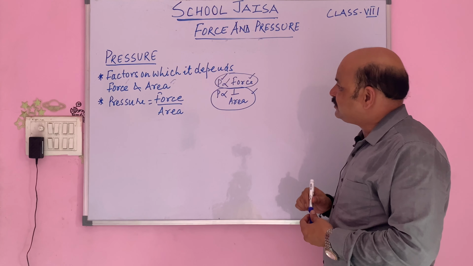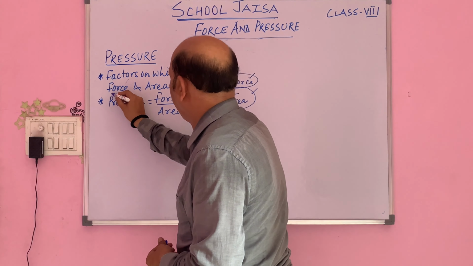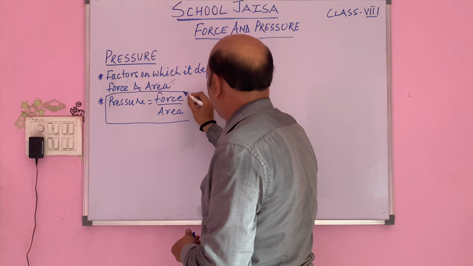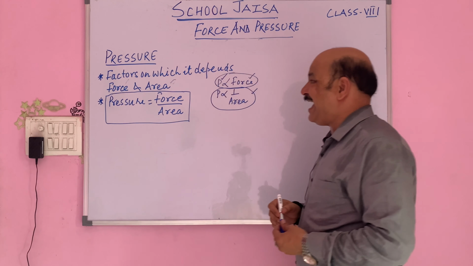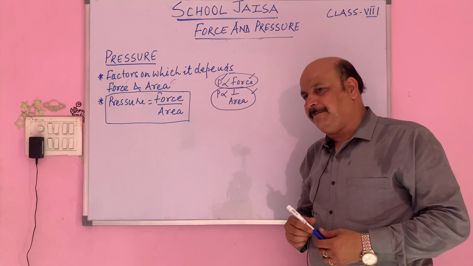Now the question comes, how can we understand this? This is a formula to calculate the pressure when a particular amount of force acts on a body. Now let us take an example.